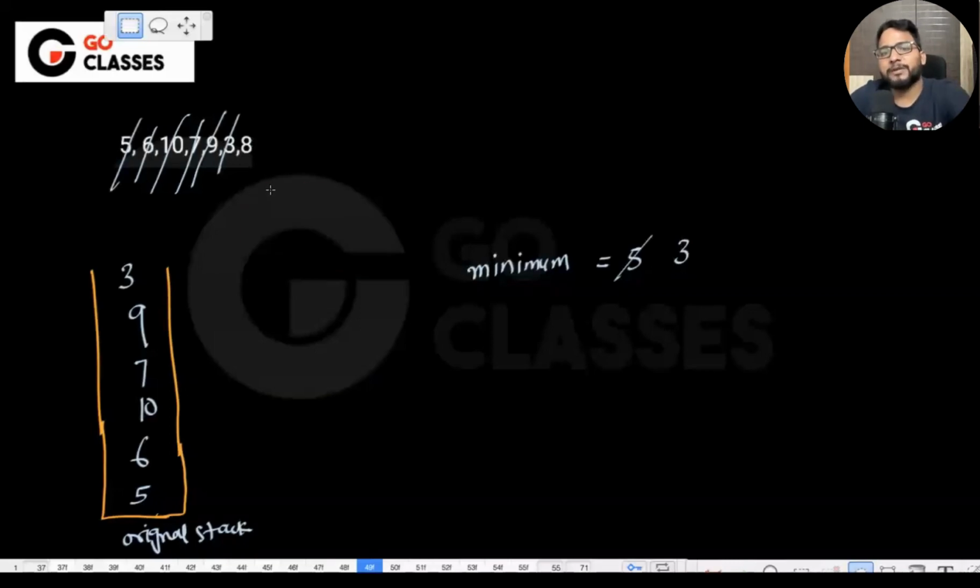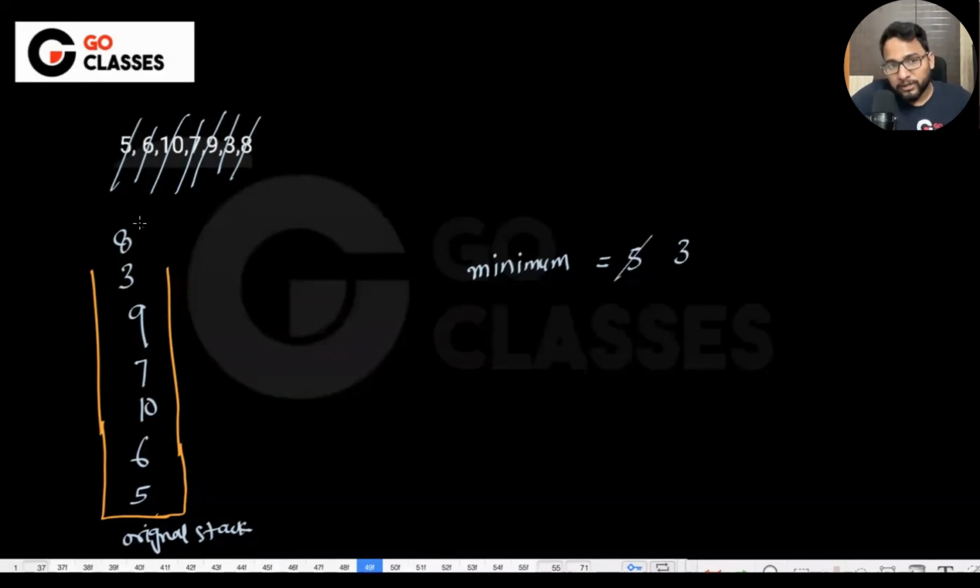Will you update this minimum? Tell me, will you update this minimum? No. So the final minimum you are getting is 3. Okay, so earlier it was 5, and you updated that to 3. So you are not maintaining any stack or anything, you are just maintaining a variable. Okay, let's just understand with the variable. So 3 is your minimum.